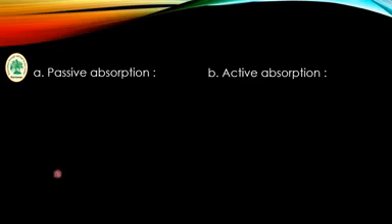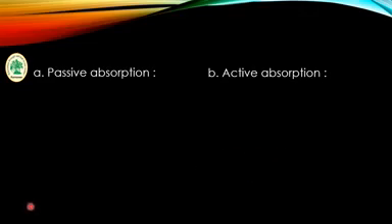The next difference is that passive absorption occurs during the daytime due to transpiration, and active absorption occurs at night time because transpiration is stopped due to the closing of the stomata.